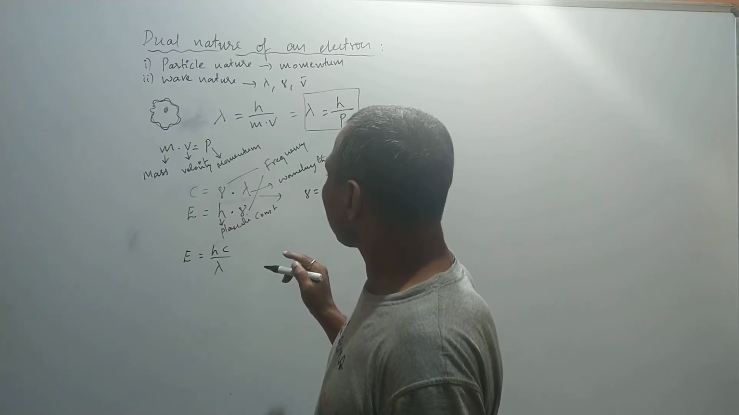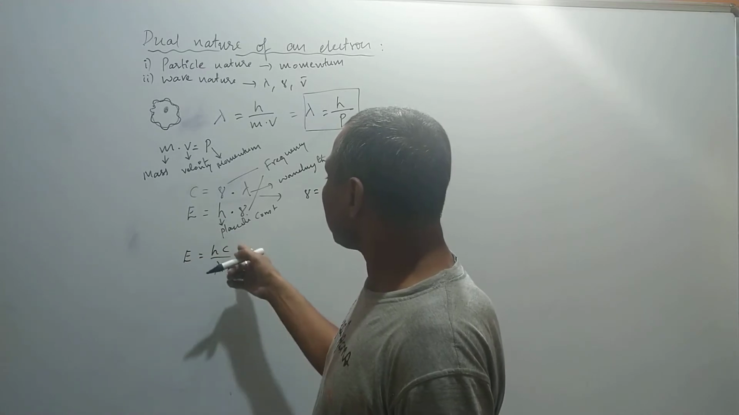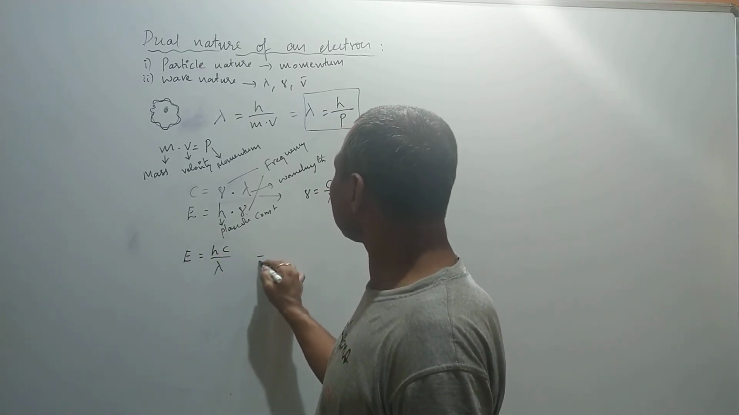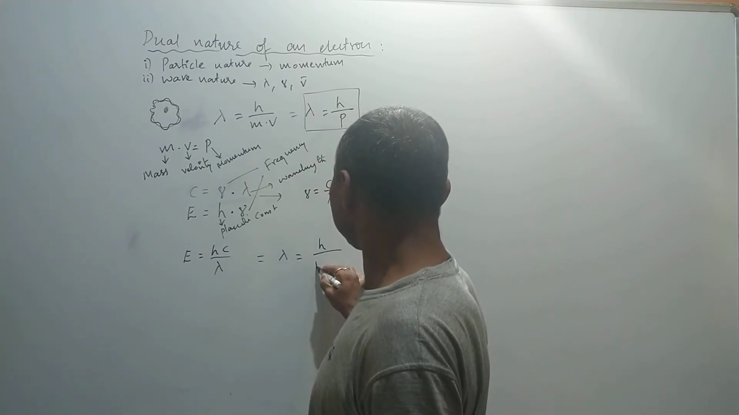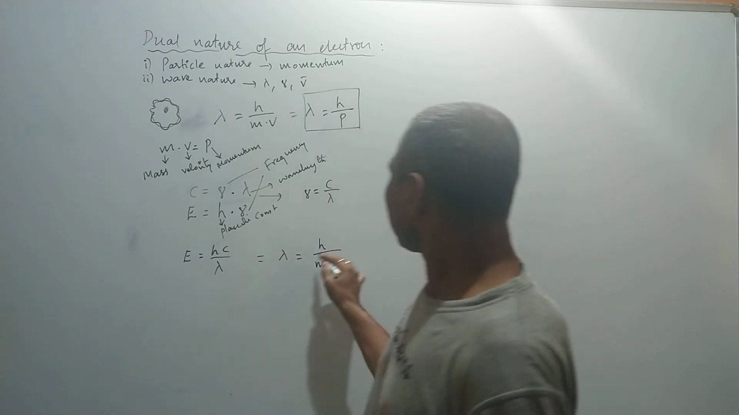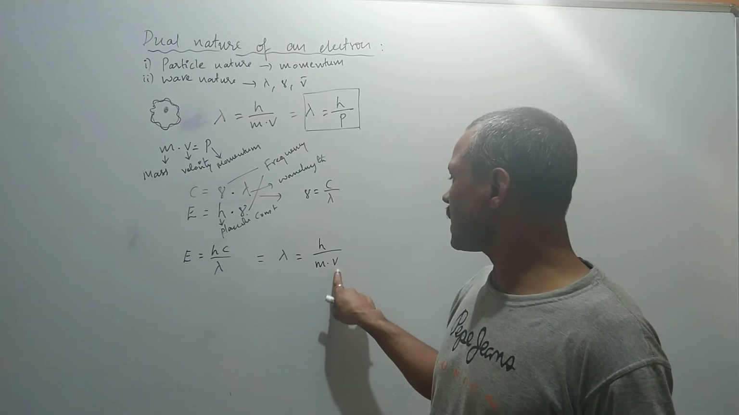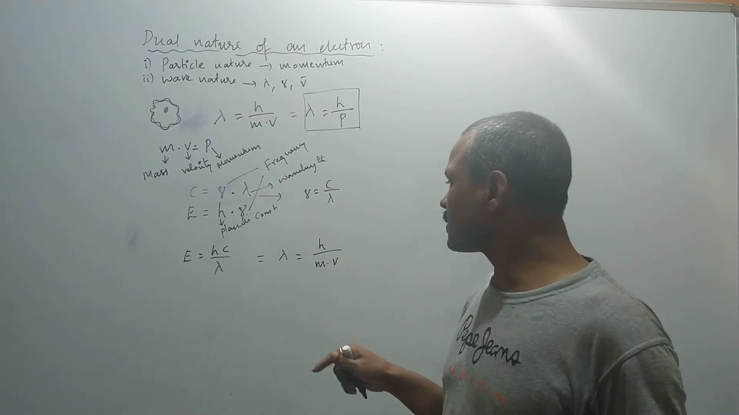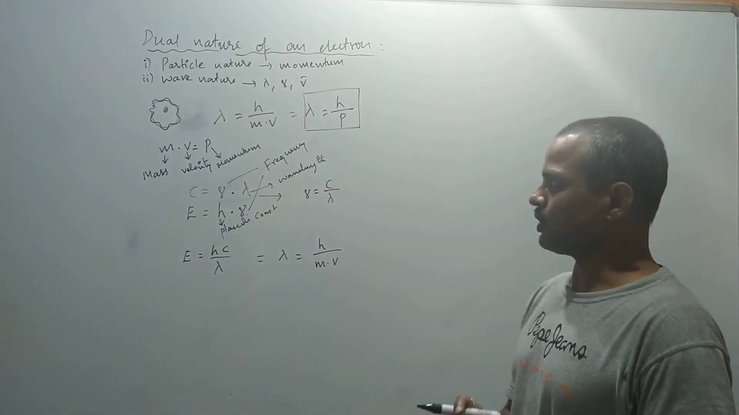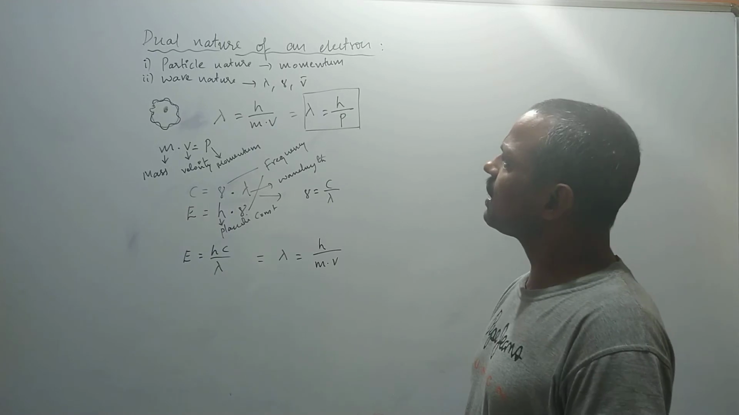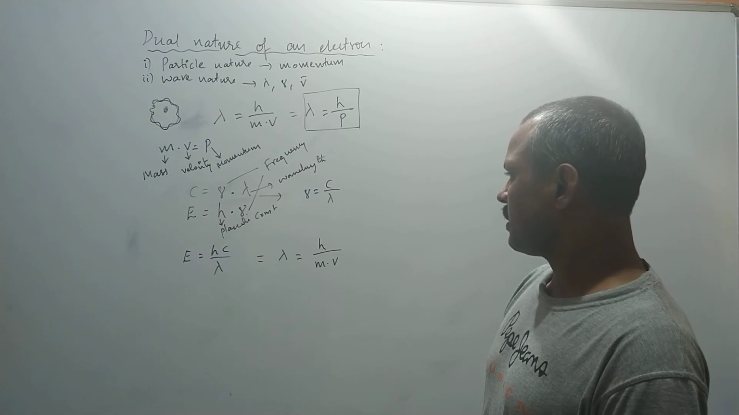So for the total energy, he converted the expression to lambda is equal to h by mv. That means the momentum is possessed due to the energy, the mass into velocity. That gives the kinetic energy of an electron, that is, the energy possessed by an electron. So this is how the dual nature of an electron is derived.